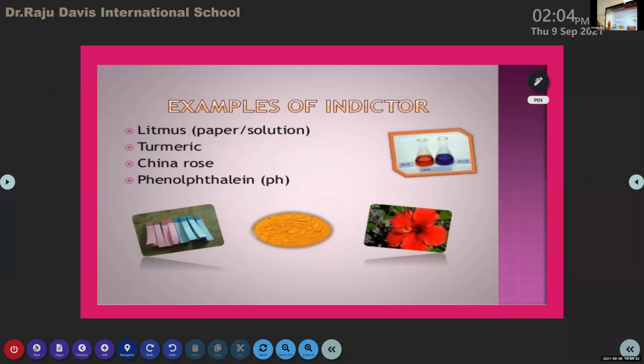Examples of indicators are litmus, turmeric, China rose. What do you mean by China rose? Are you familiar with this flower? Normally we call it hibiscus or shoe flower. What about the second one? This is turmeric. And the first one is new for you. This is litmus, a litmus paper.